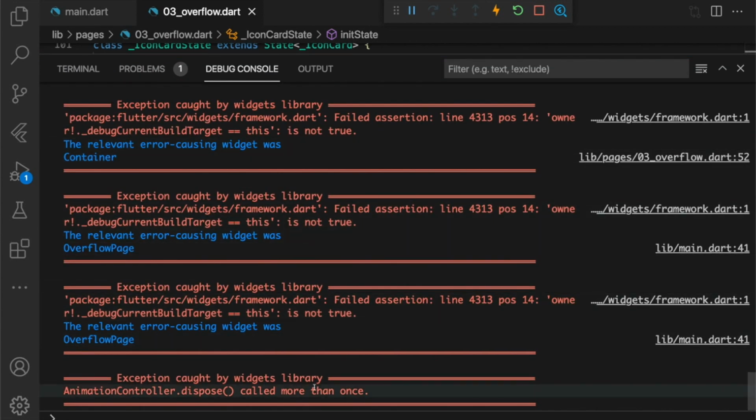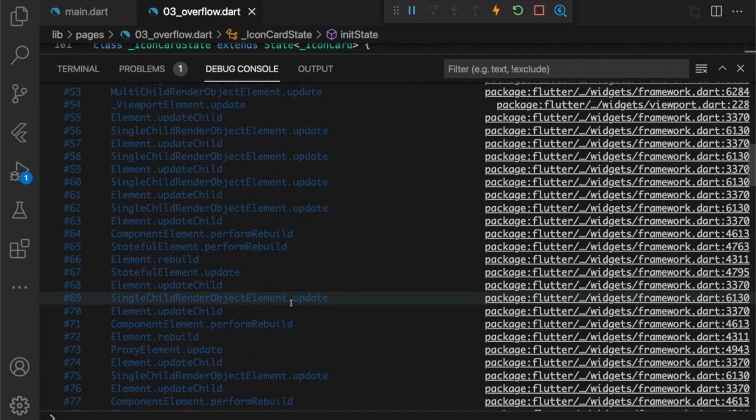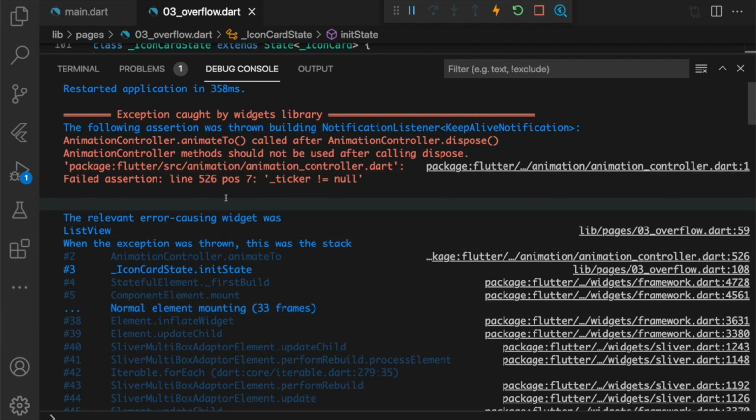When we open the output, we might be a little bit overwhelmed by the amount of messages that Flutter outputs here. This is unfortunate in some cases, but Flutter tries to be more verbose than it really needs to be, especially when it encounters a particular error for the first time. Well, we can take a look at these messages, but the real clue to what's going on is on the very top. You should always take a look at the first message that the Flutter SDK puts to the Debug Console. Well, what it says here is that AnimationController.animateTo called after AnimationController.dispose.